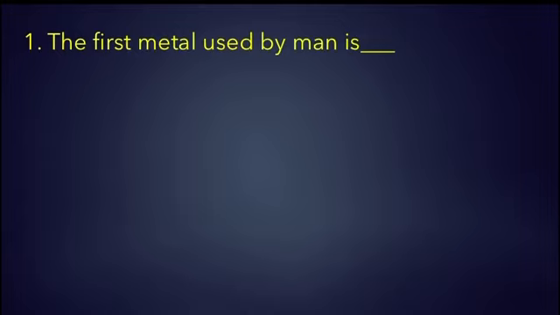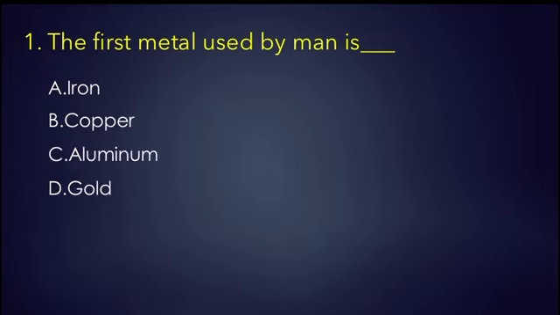The first metal used by man is: A. Iron, B. Copper, C. Aluminium, D. Gold. And the right answer is copper, because copper occurred naturally on the ground as lumps. It was used by man 10,000 years ago.